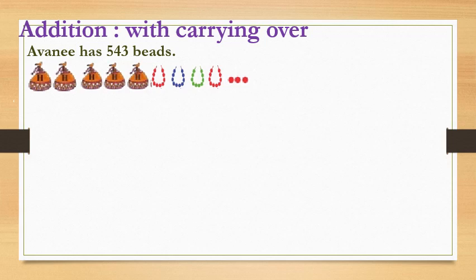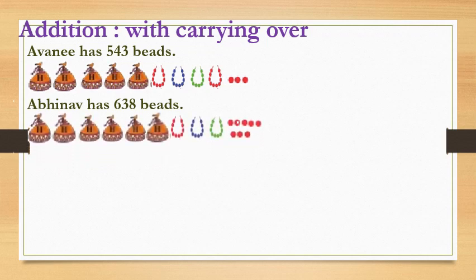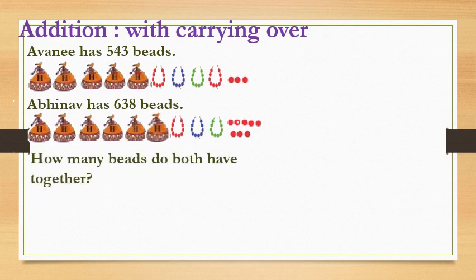And her friend Abhinav has 638 beads. That means 6 pouches of hundreds, 3 tens of beads, and 8 single beads. Now we are going to count how many beads both have together.